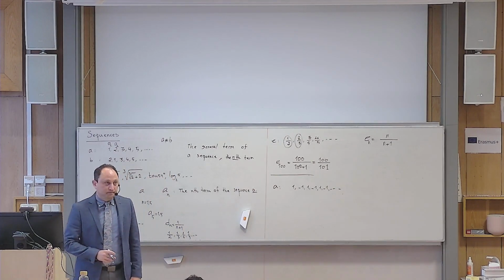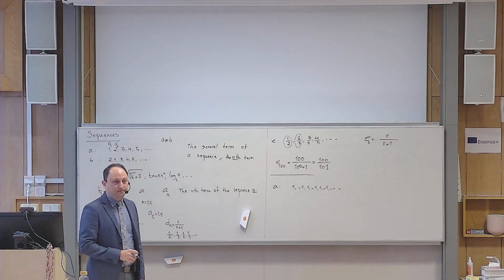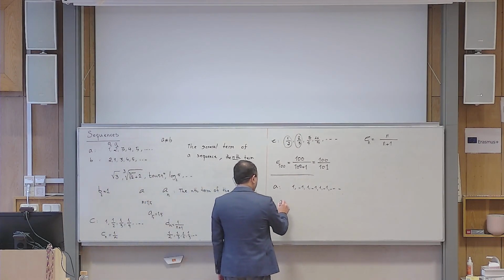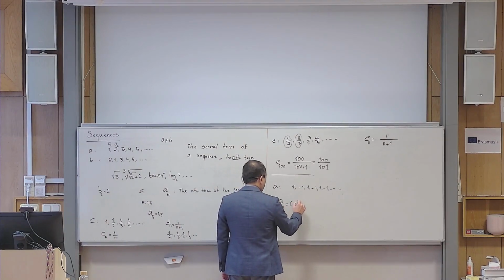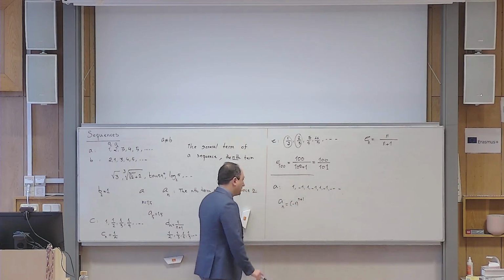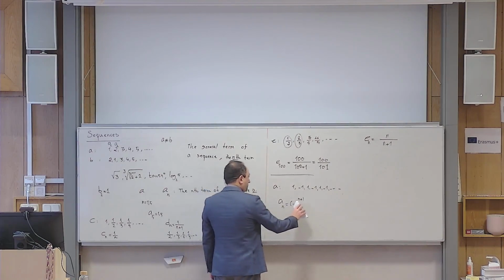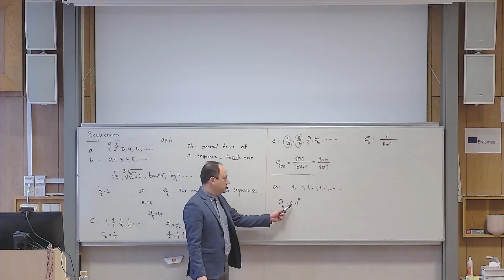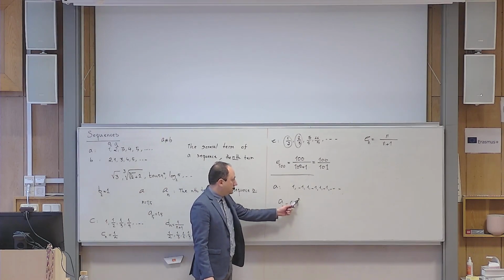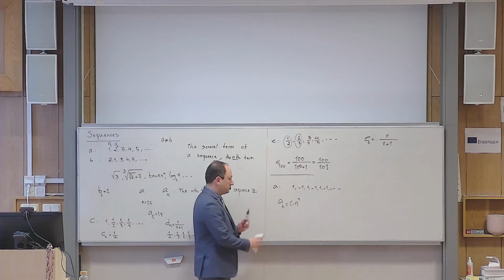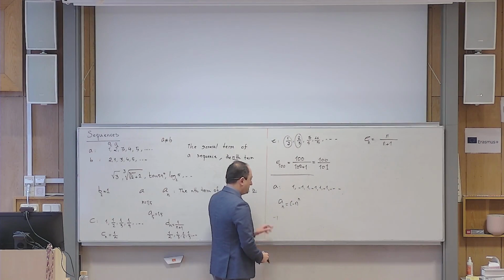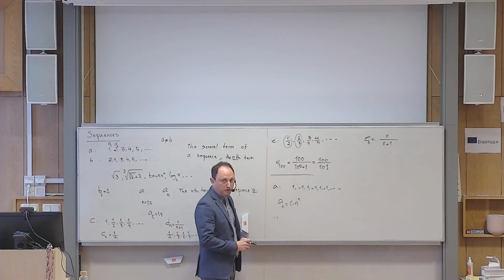Anyone else? Yes? Is it minus 1 to the power n plus 1? So you are saying that a sub n is minus 1 to the power of n plus 1. Yes, that's correct. But let me ask first, do you think that this formula also works? No. Why is this formula not good? Because when I replace n with 1, what do I get? I get minus 1, which of course is not the first term. So this is enough to show that this is not the correct formula, okay?